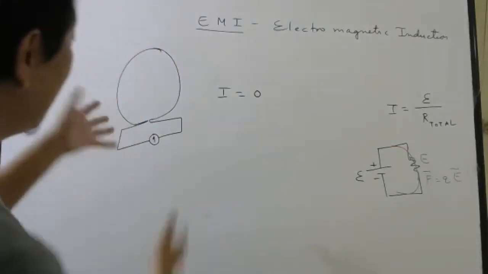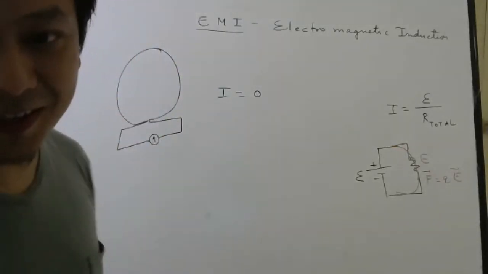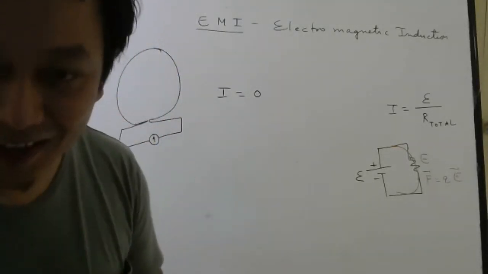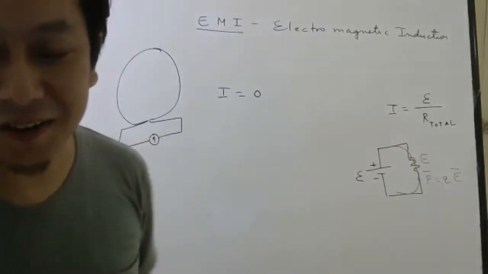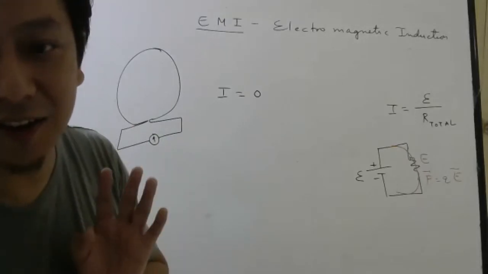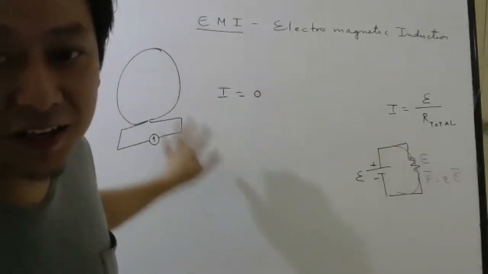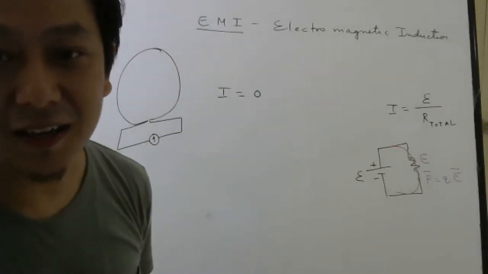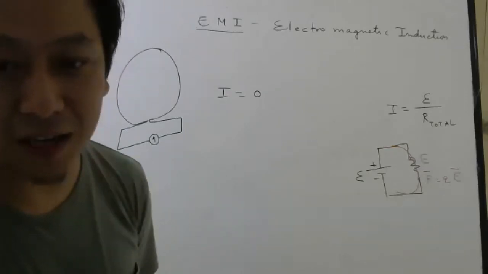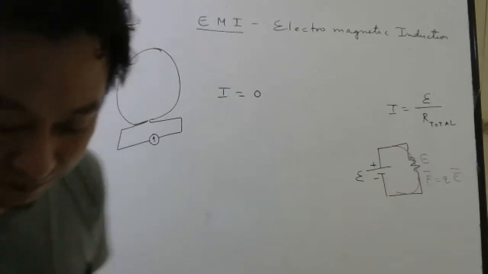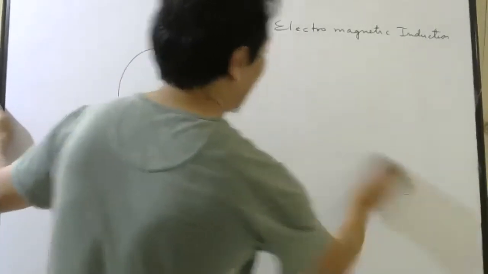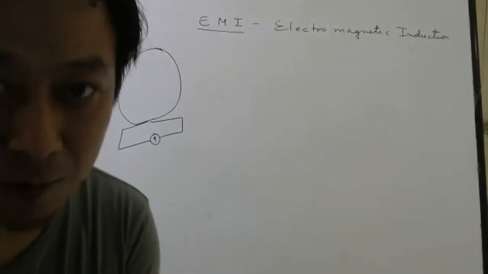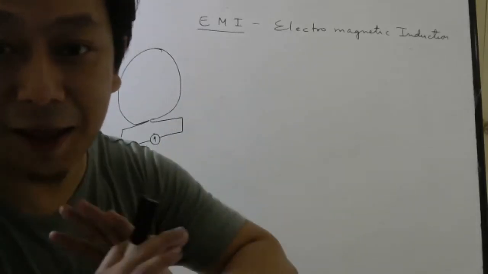Understood? But in this, there is no EMF. There is no battery. There is no electric field to drive the charges. Agree or not? There is no electric field here to drive the charges in the wire. Agree or not, all of you? Okay. Now, hold your breath, because what Faraday found was amazing.